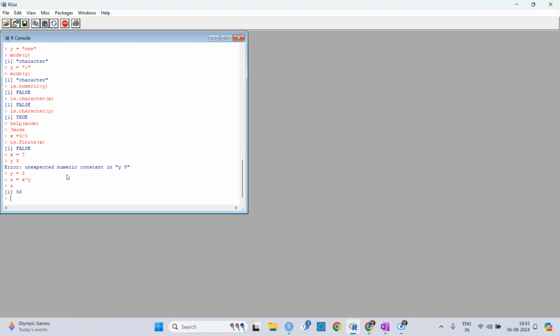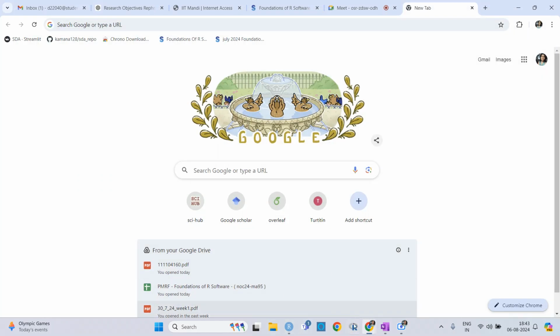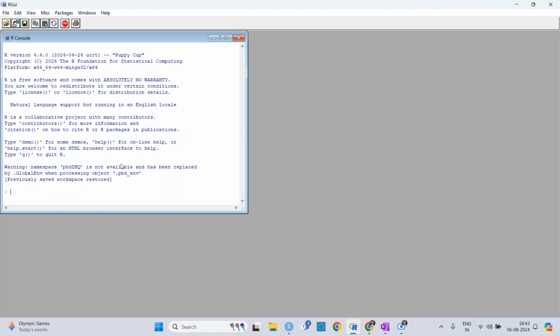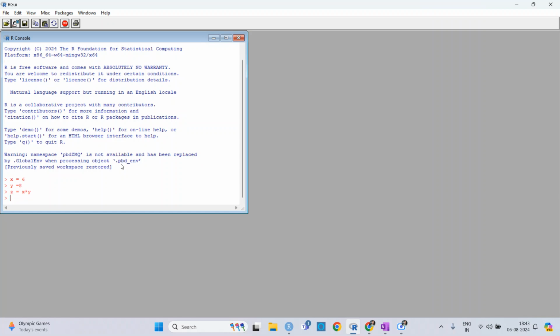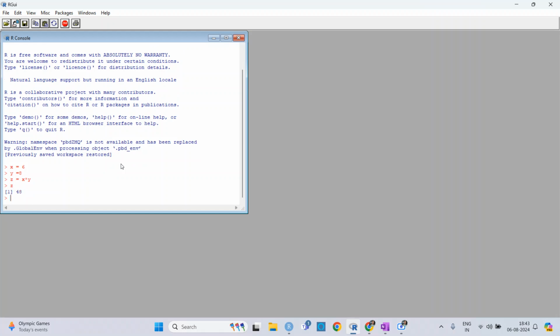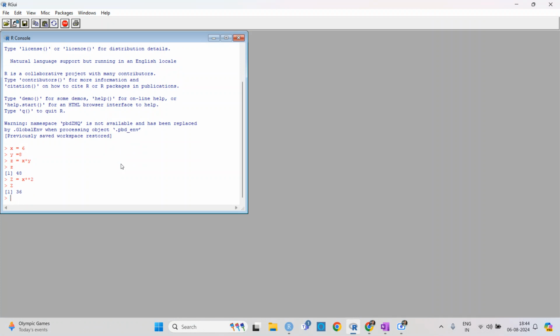Or let's say I put x is equal to 5, y is equal to 8, and z is equal to x star y, then z is equal to 40. Or let's say I have capital Z equal to x square, then capital Z will be 36.